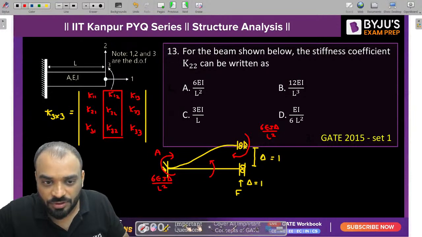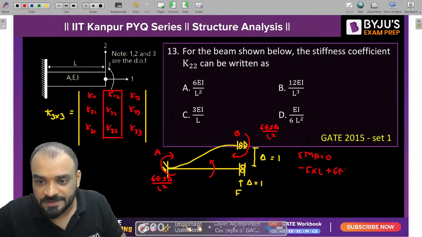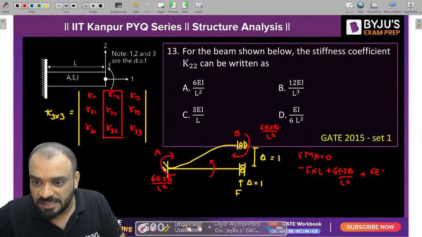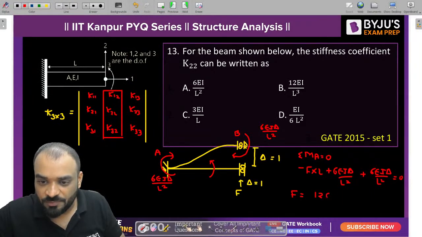Let us suppose this support is A, this support is B. Can I write here, guys, summation of moment at A should be equal to 0. So minus F into L plus 6EI delta by L square plus 6EI delta by L square again, and it is equal to 0. So F is equal to how much? It is 12EI delta by L cube.